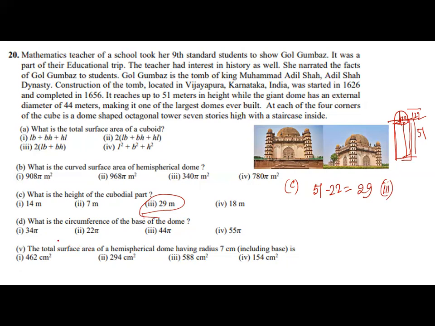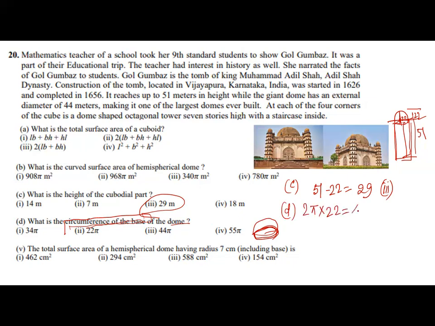Now coming to the fourth one. What is the circumference of the base of the dome? The base of the dome is a hemisphere's base, which is always a circle. So what is the circumference? It will be 2 pi r. What is r? It will be 22.